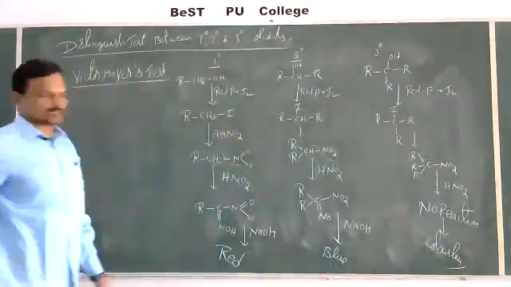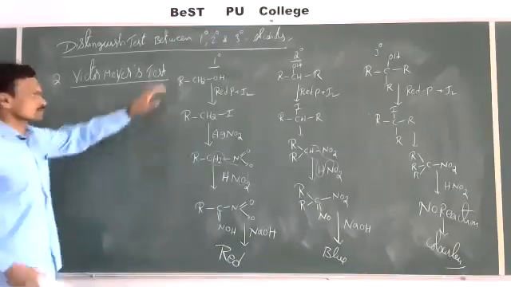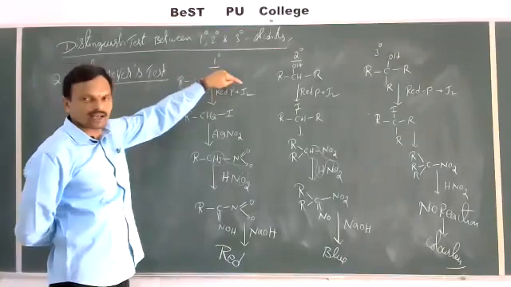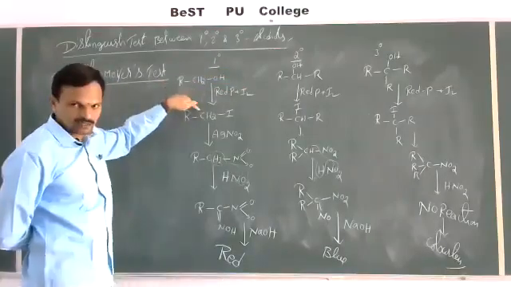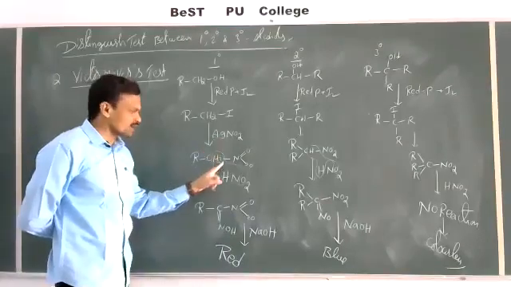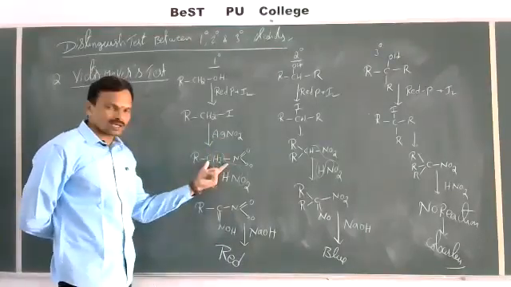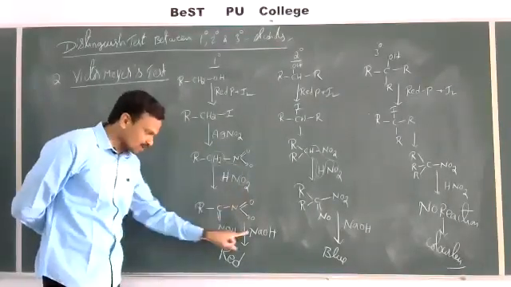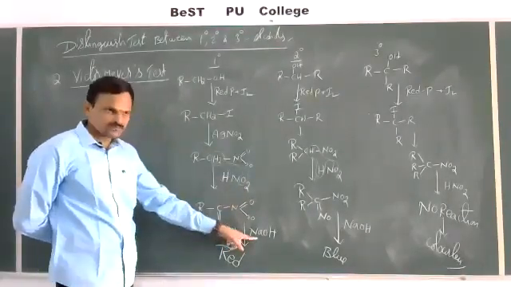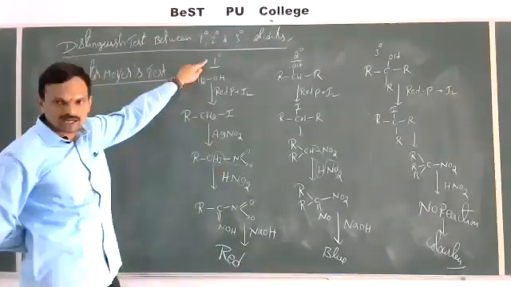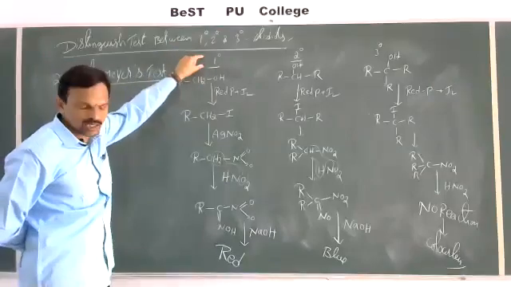This is the Victor Meyer test. See once again. First, alcohols on reaction with red phosphorus and iodine give iodoalkane. This iodoalkane on reaction with silver nitrite gives nitroalkanes. These nitroalkanes on reaction with nitrous acid followed by alkaline NaOH: if the solution gives red color or blood red color, that is a primary alcohol.